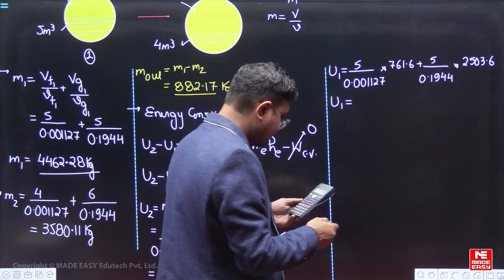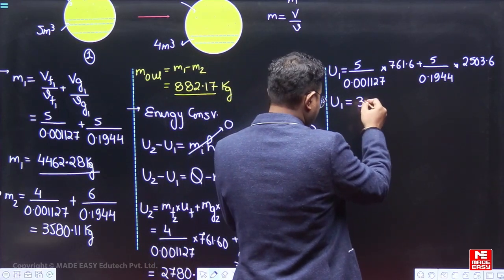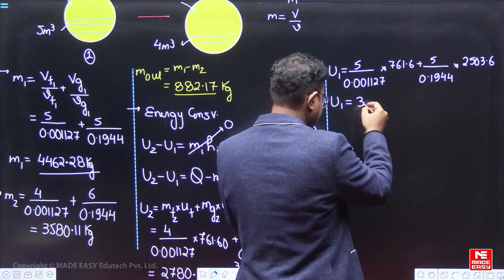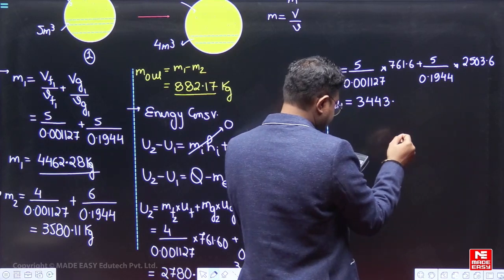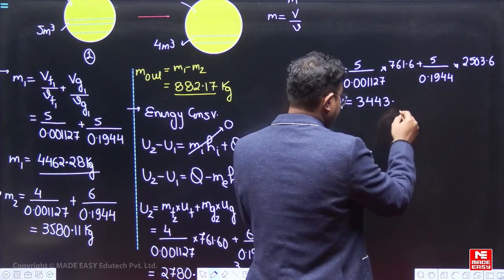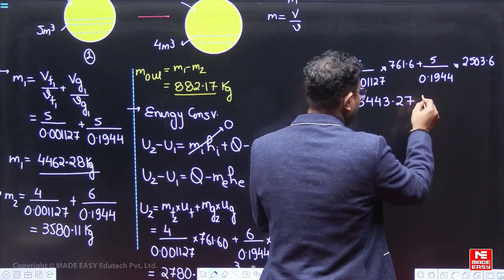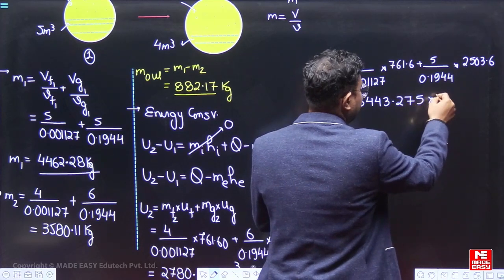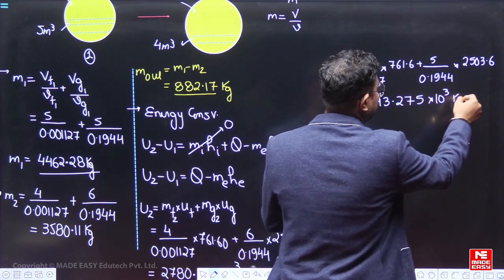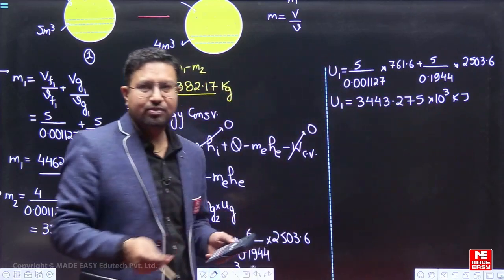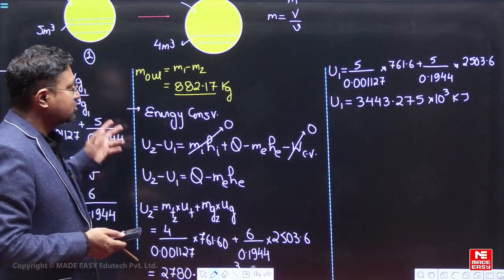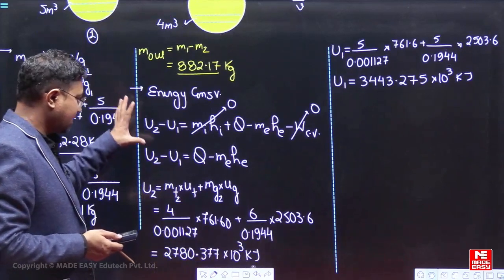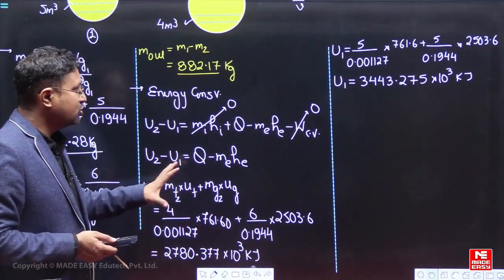So this is coming out to be 3443.275 into 10 to the power 3 kJ. So there are a lot of calculations in this problem. So U1 seems to be not very difficult, but calculation काफी है. So U2 we know, U1 we know.